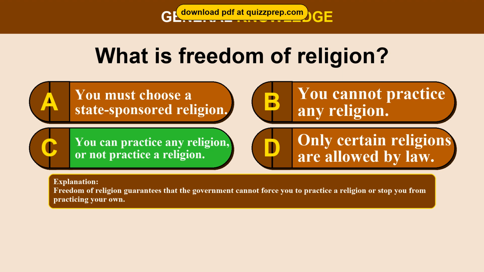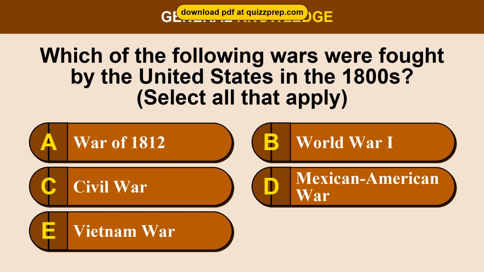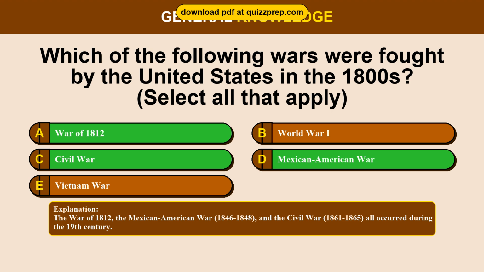Question 83. Which of the following wars were fought by the United States in the 1800s? Option A. War of 1812. Option B, World War I. Option C, Civil War. Option D, Mexican-American War. Option E, Vietnam War. The correct answers are options A and C and D. War of 1812, Civil War, Mexican-American War. The War of 1812, the Mexican-American War, 1846 to 1848, and the Civil War, 1861 to 1865, all occurred during the 19th century.